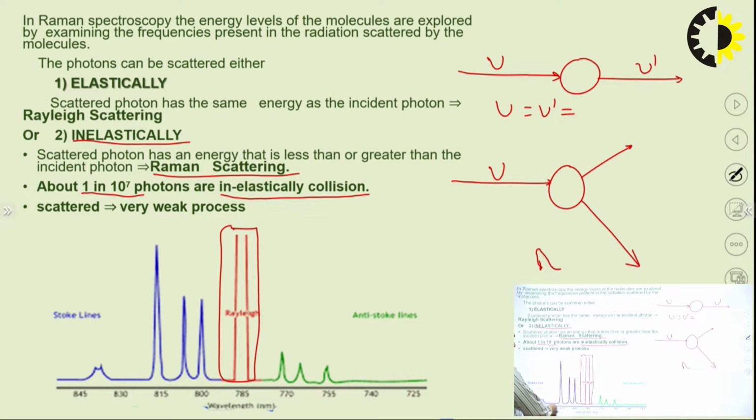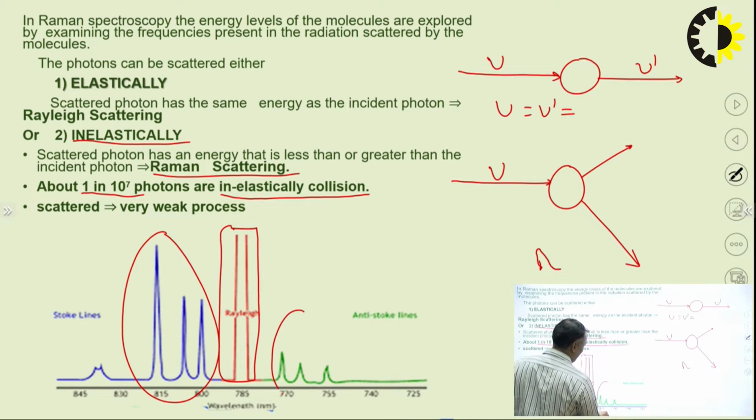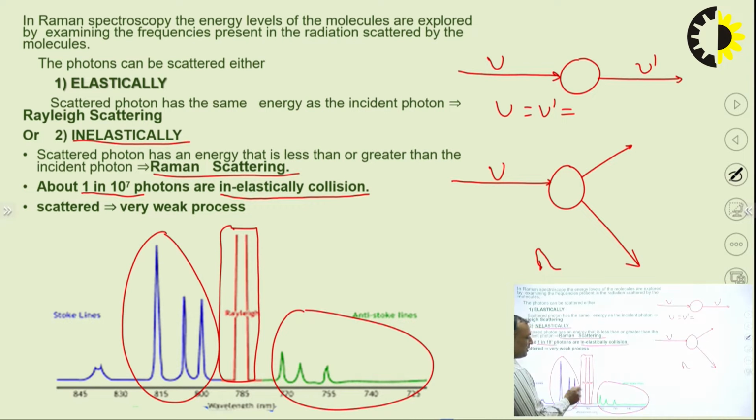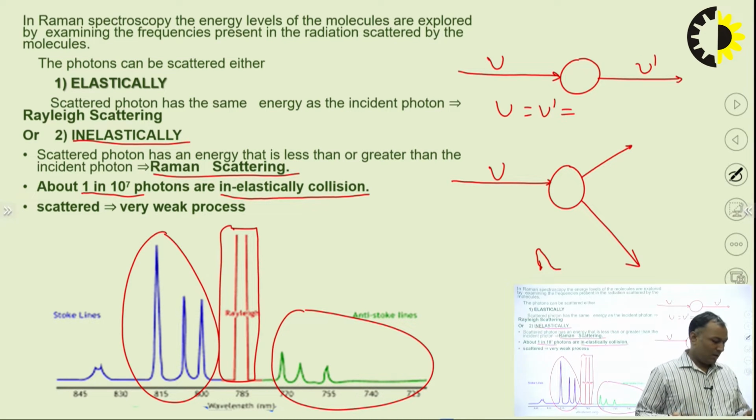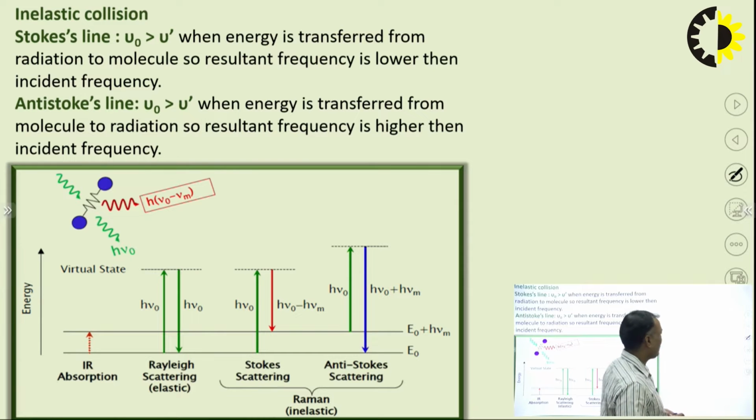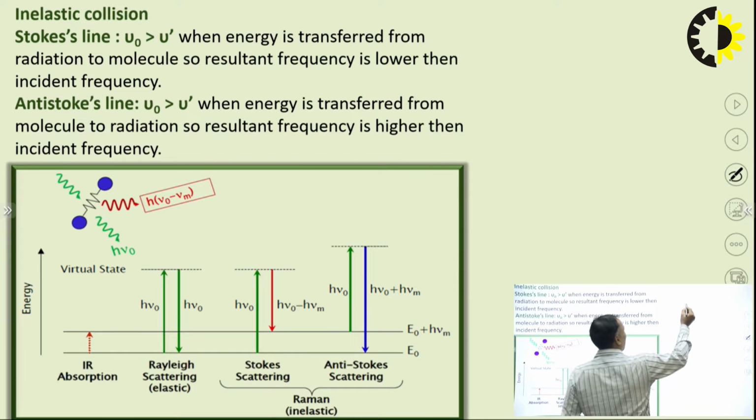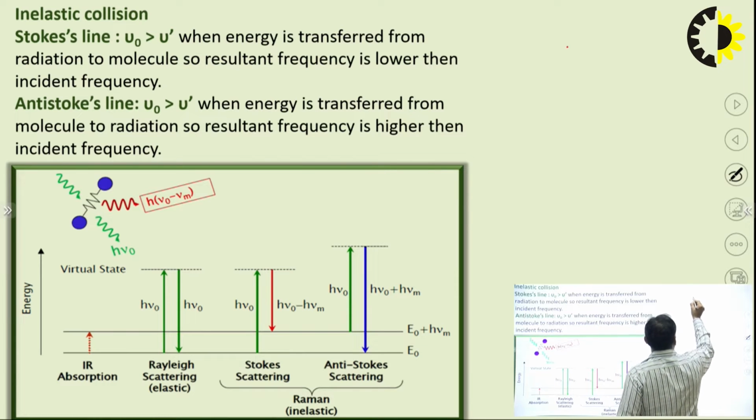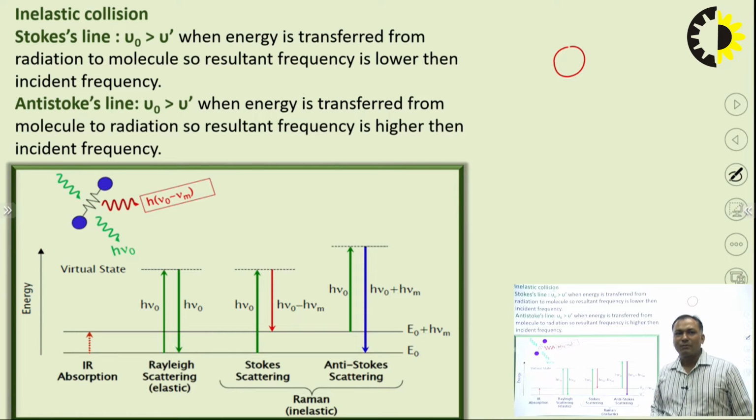While on the negative side, we are getting the Stokes line. On the positive side, we are getting the anti-Stokes line. So I am going to discuss exactly what the Stokes line and anti-Stokes line are. This is a very important concept, kindly pay attention. And this is also related to one important theory, which you can say is the photoelectric theory of Raman.